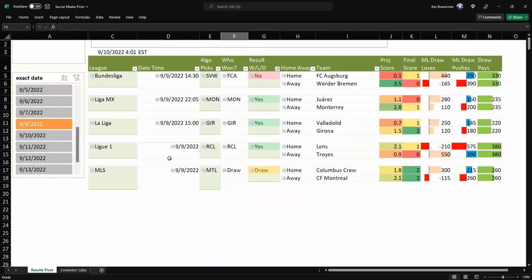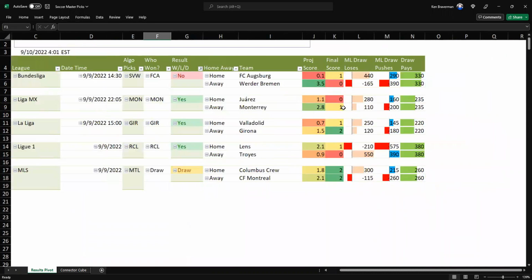So here are the games that happened. And these were the leagues. Like it was a Bundesliga game. It was FC Augsburg beat Werder Bremen. That was an underdog that won. That was the only game that the algorithm did not get correct. It got everything else right. Monterrey beats Juarez. Girona, exact score predictor right here.